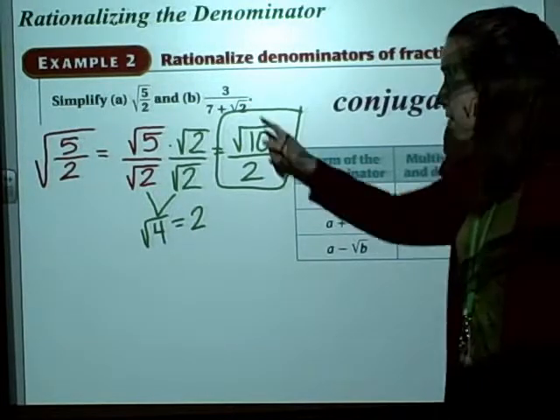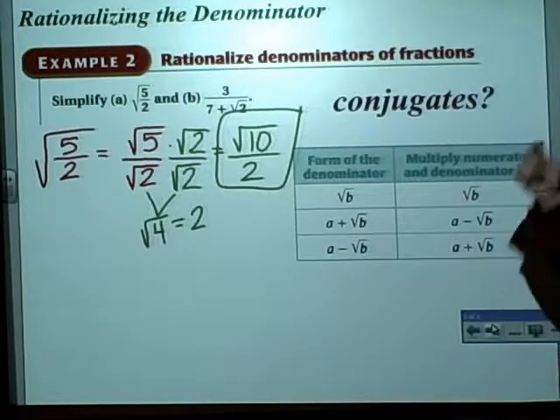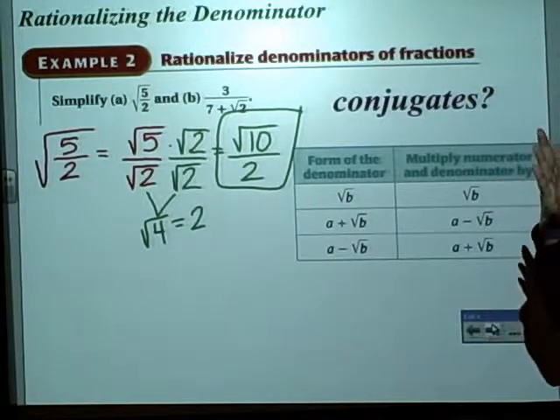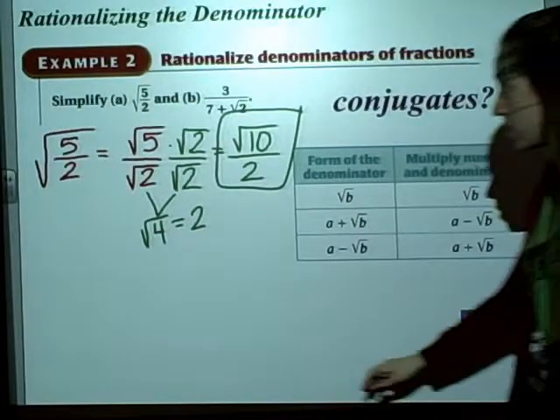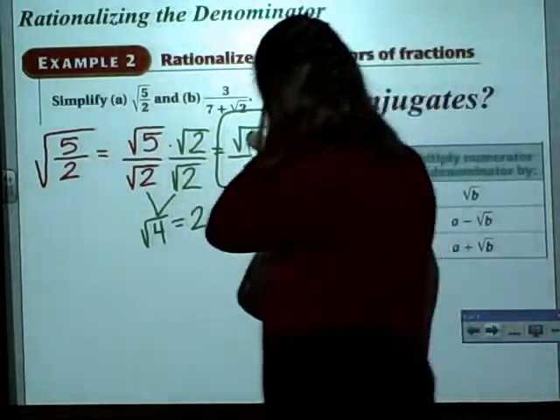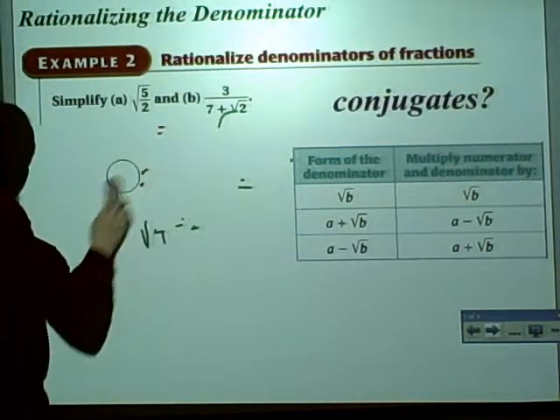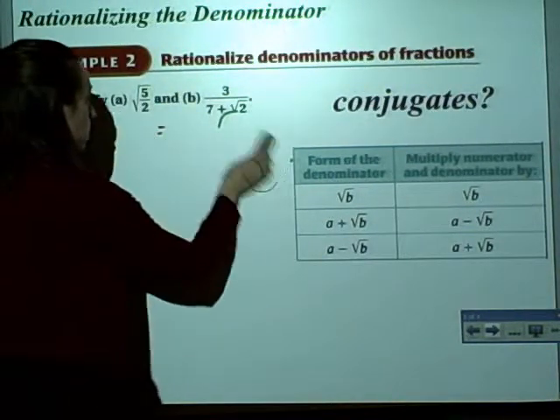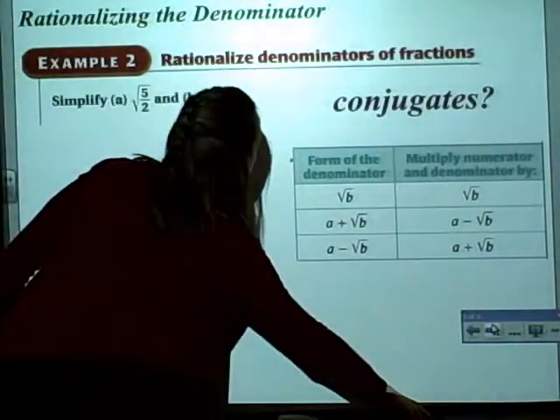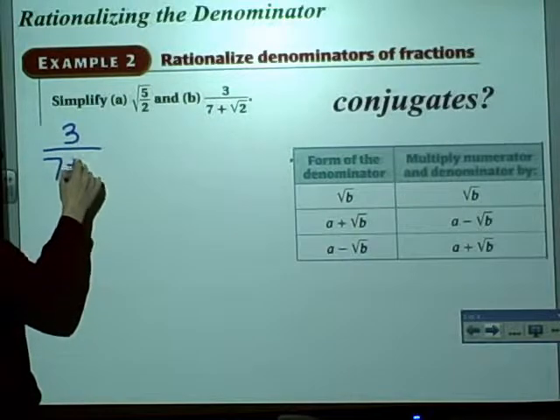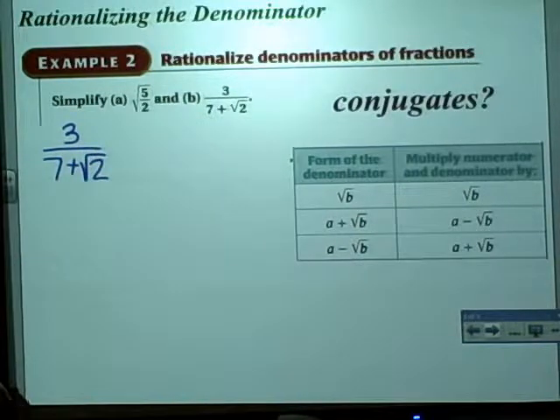Now let's say we have an expression, 7 plus radical 2. The conjugate of that is going to be the opposite sign in the middle. So let's do this example. We have 3 divided by 7 plus radical 2.